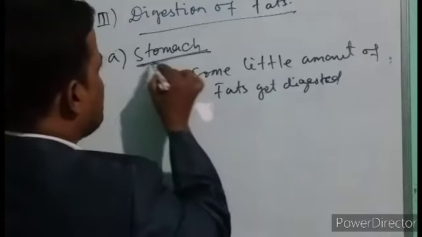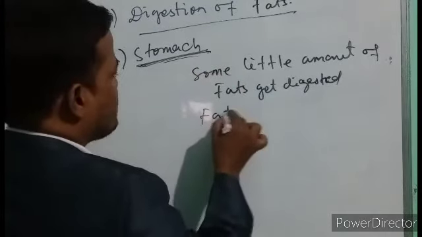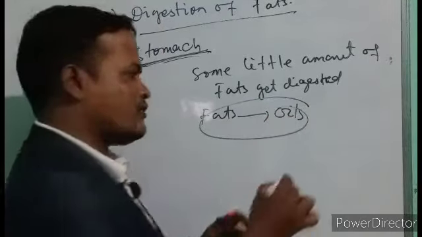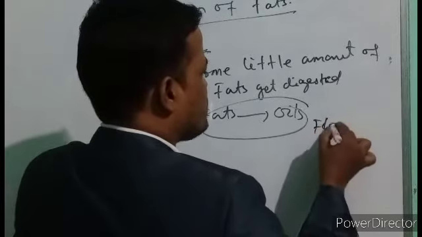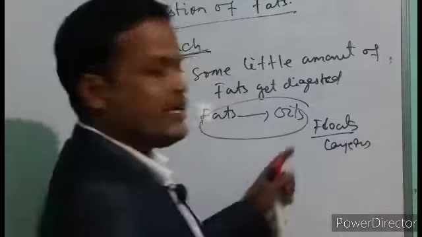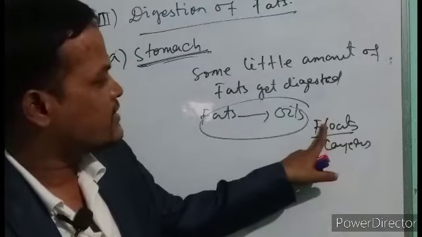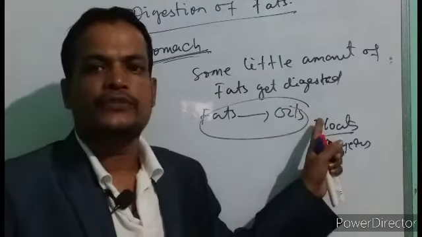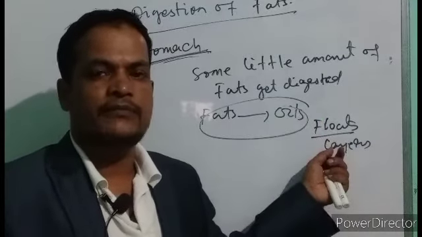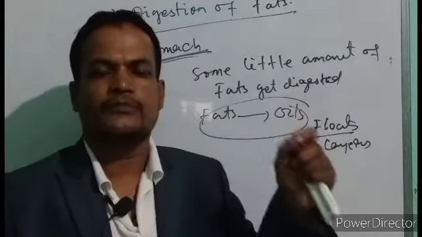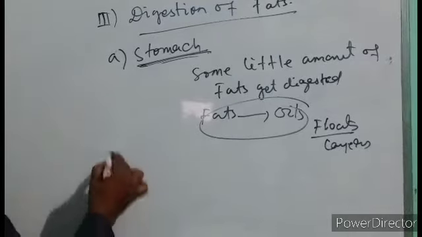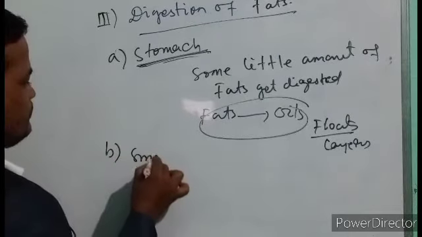As we know that fats are nothing but the oily foods or oils, they float in the stomach, forming a layer. So digestion is not taking place properly. So very small or no digestion takes place in the stomach region, but actual digestion takes place in the small intestine.